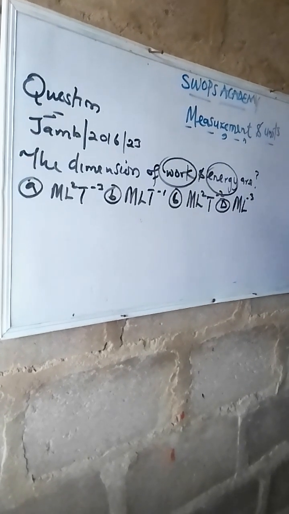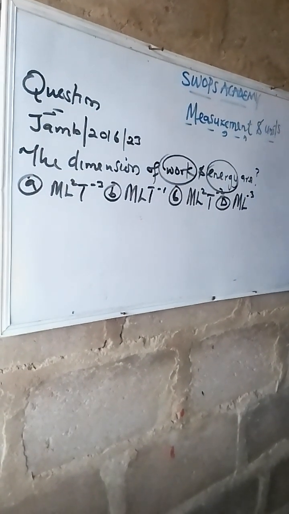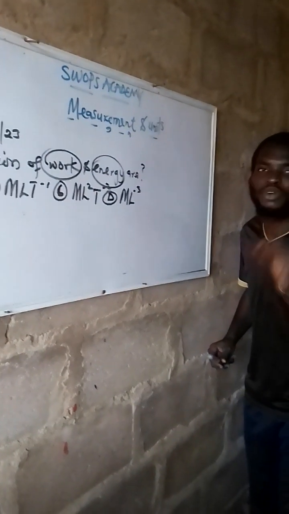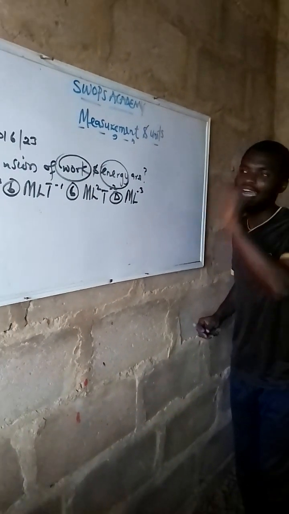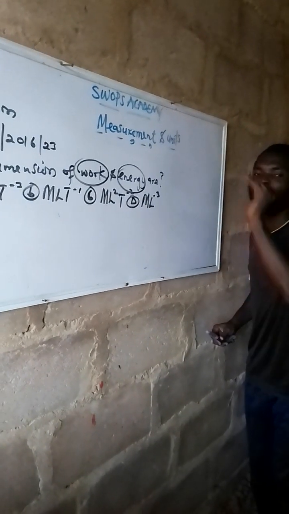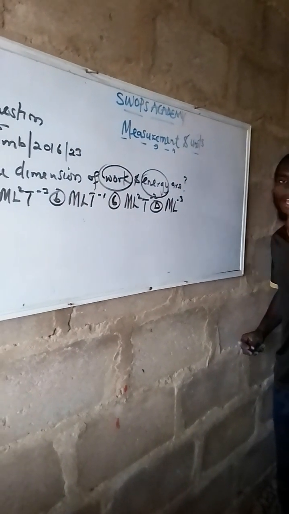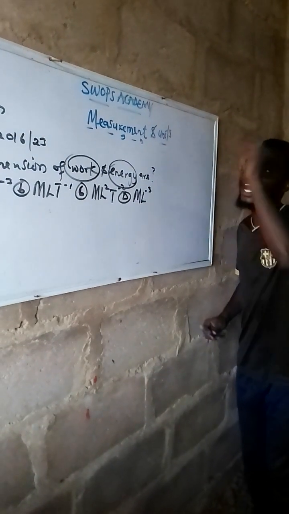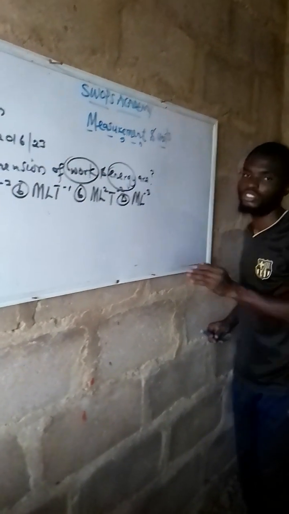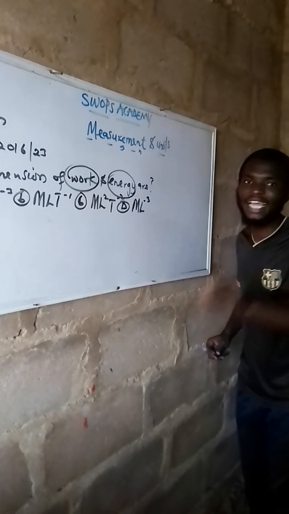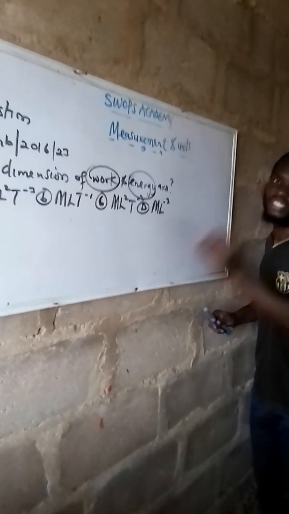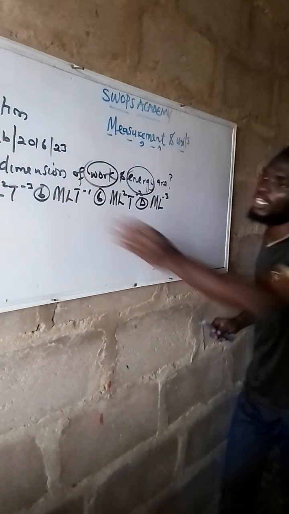First thing I want you to do, for those people watching me, listening to this particular topic, is go and memorize some formulas regarding this topic. Believe me, if you can memorize formulas, because it is formula we are going to be using in solving this particular aspect of measuring and unit. Once you have your formula intact, then you can start substituting all these things inside it, then you get your answer.